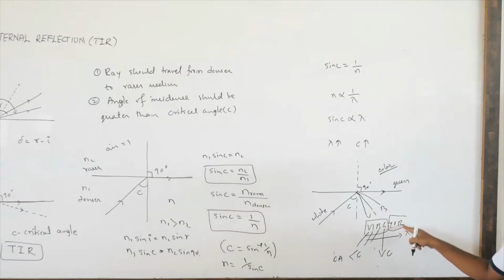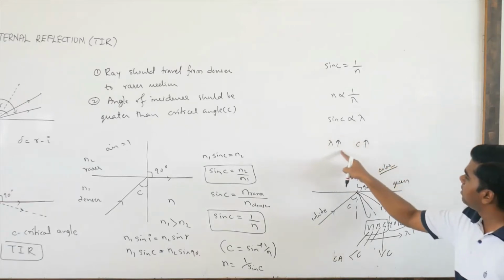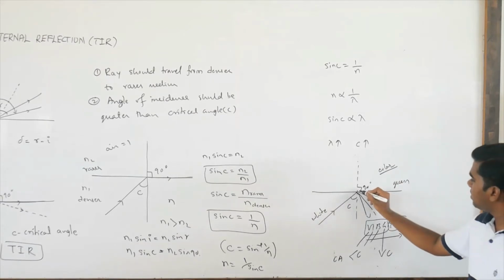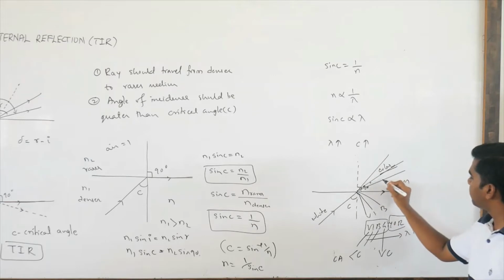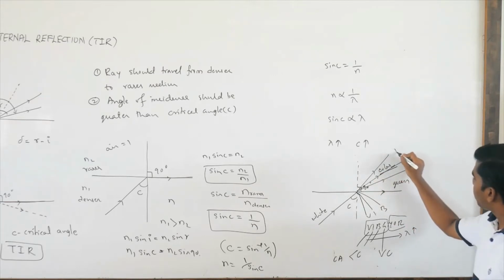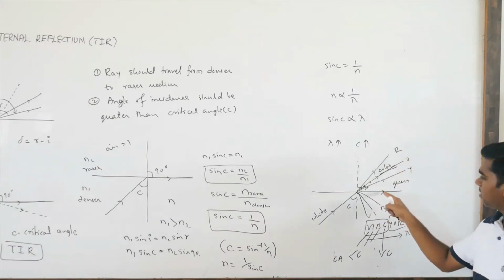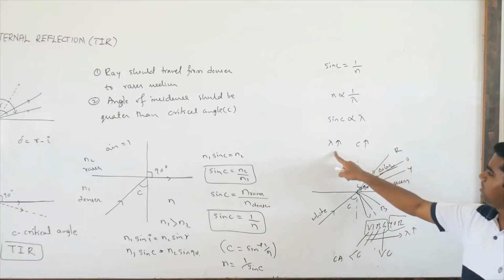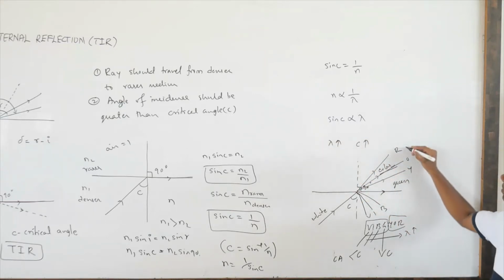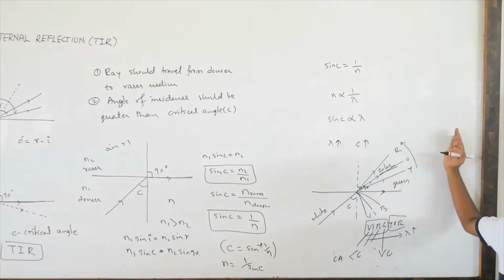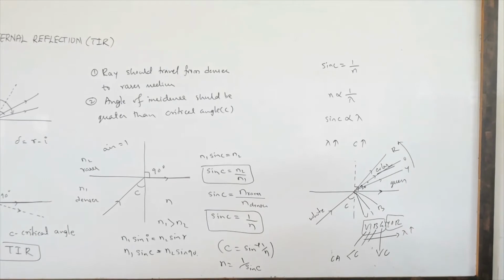After green, yellow, orange and red are there. Their wavelength is more than green. If their wavelength is more than green, their critical angle is also more than the critical angle for green color. So these rays will not get total internal reflection. These yellow, orange and red rays will refract. Why are they not reflecting? Because their critical angle is more than the critical angle for green light, because their wavelength is more. So these rays will just refract. These kinds of questions they may ask based on wavelength: what colors are coming outside, or what colors are going into total internal reflection.